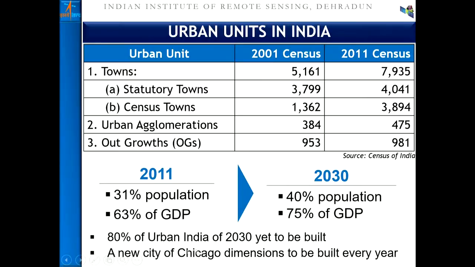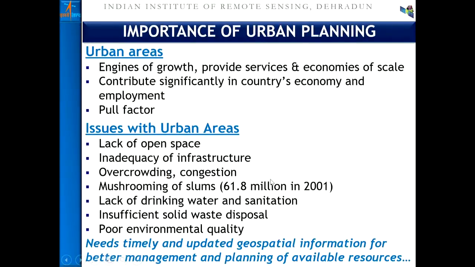That means 80% when the urban areas are growing. The question is whether the facilities and infrastructure are ready. It is said by researchers, urban planners, and engineers that 80% of the urban area of 2030 is yet to be built, and a new city of the dimensions of a city like Chicago is to be built every year. So there is a challenge. When there is a challenge, there is opportunity. Now, in such a case, why is there importance for urban planning?